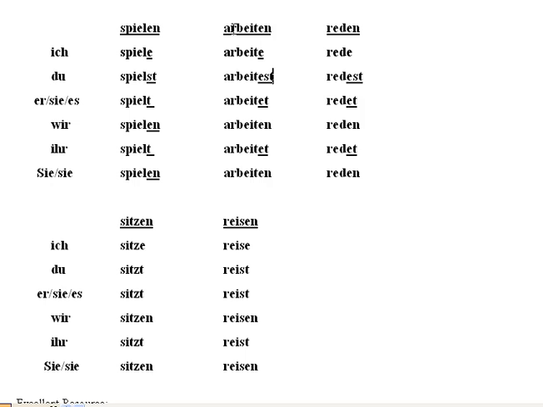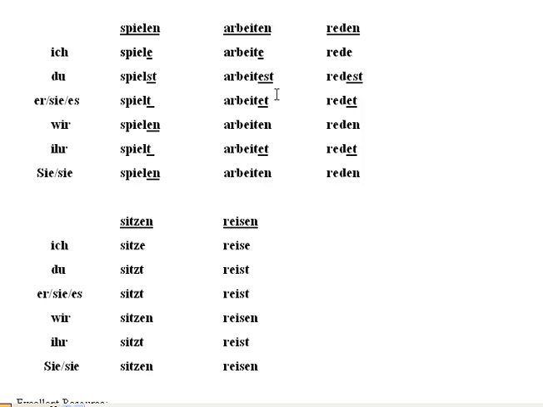Again, any German verb that once you take the en off of the infinitive form, if it ends in a t or a d, like arbeiten means to work, then you're going to have that happen. So it happens here, arbeitest, arbeitet, he works, and then down here in the you plural, ihr arbeitet, y'all work, okay? And reden is another example of that. You drop the en off, it ends in a d this time, so the exact same thing happens. Reden means to talk. So ich rede means I am talking, du redest, you talk, redet, and so on.